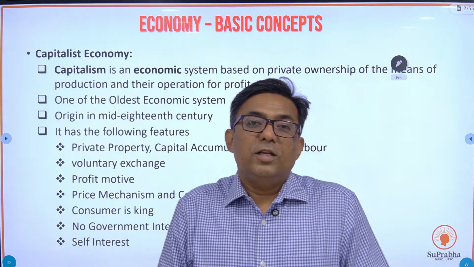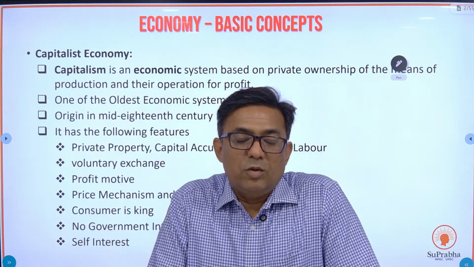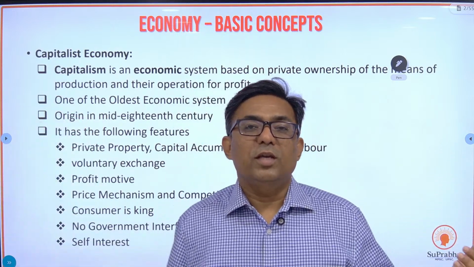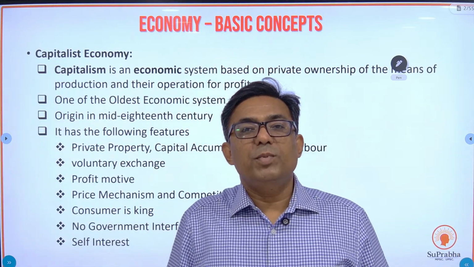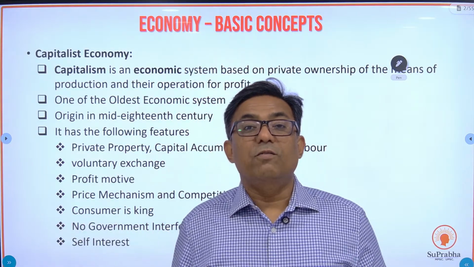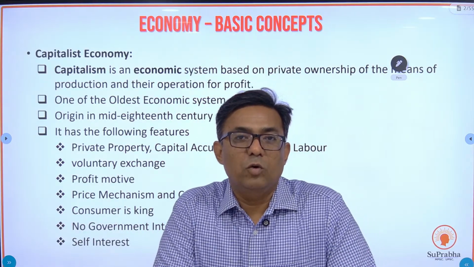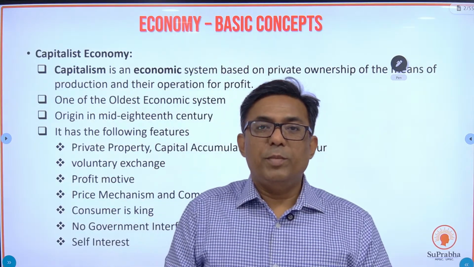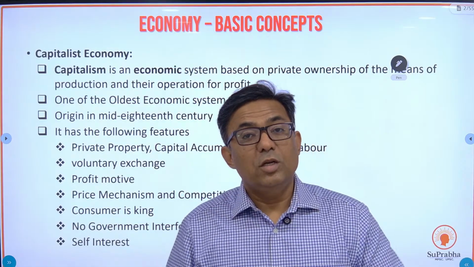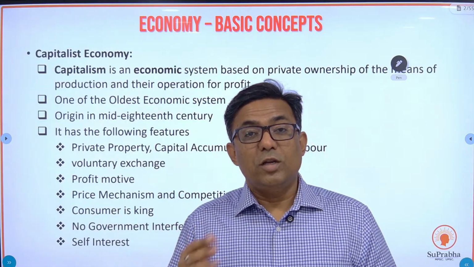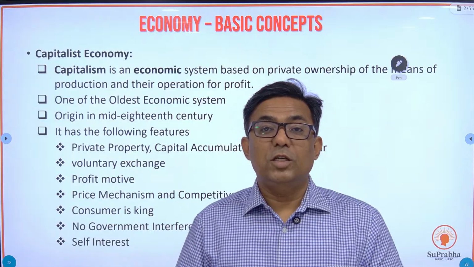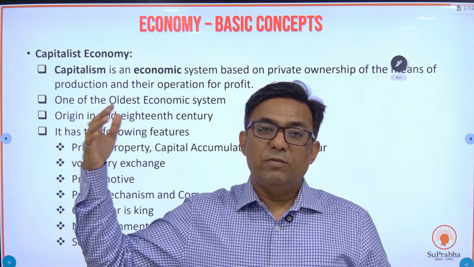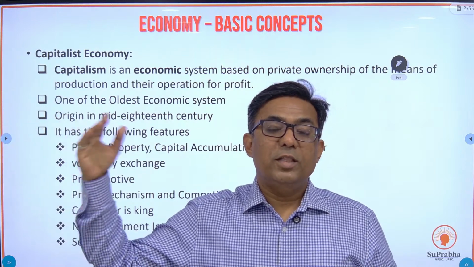And then on the other hand, what is a socialist economy? It is very logical. Now, if in a capitalist economy everything is owned by the private players, in a socialist economy everything will be owned by the government. Each and every production is done by the government. Whatever you want to produce, whether it's goods or services, it's by the government. You want medical facilities, government hospitals. You want education, government colleges and schools. You want railways, government. You want airways, government. You want iron and steel, only government industries. So whatever is produced in the economy, the ownership is with the government. That is a socialist economy.